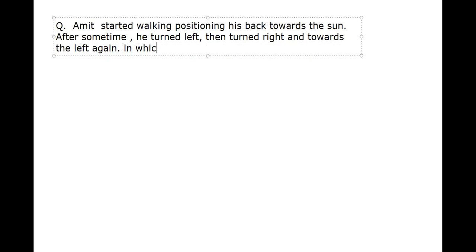So in which direction is he going now? What is the answer? Very simple question. North, better. Before that, I'm telling you, this question has two answers. Which are the two?